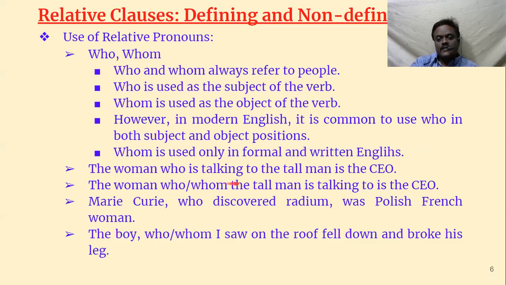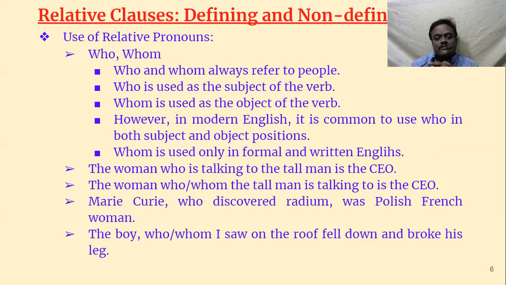The woman who is talking to the tall man is the CEO. See here, the woman who is talking. If we now separate this sentence, then you understand why who is used here. The woman is the CEO. The woman is talking to the tall man. So the woman is in the subject position in this sentence, so we are using who.